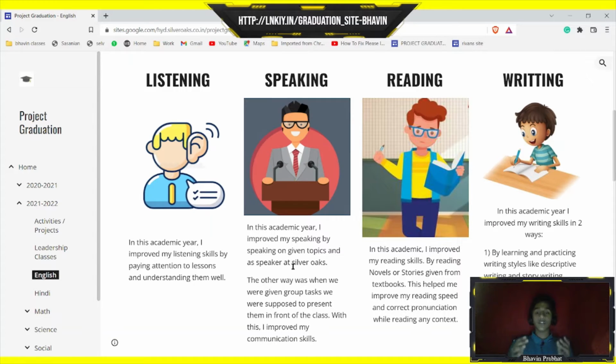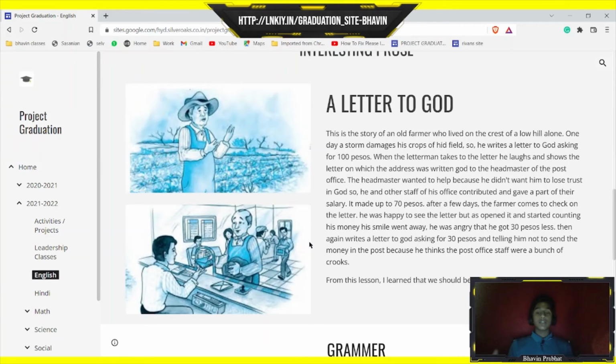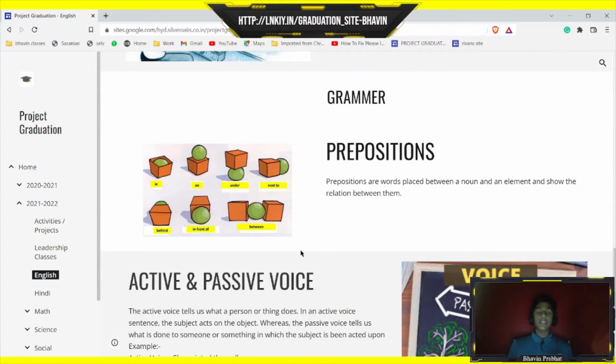Reading by reading the storybooks, novels or textbooks given by the school. Writing skills by learning and practicing new writing styles, as well as learning new grammar elements which improve the level of writing. And then here I've written about the interesting prose or an interesting lesson which I learned this year, which taught a lesson that we should be happy with whatever we have or get. And then grammar. In grammar this year, we mainly focused on prepositions and active and passive voice.